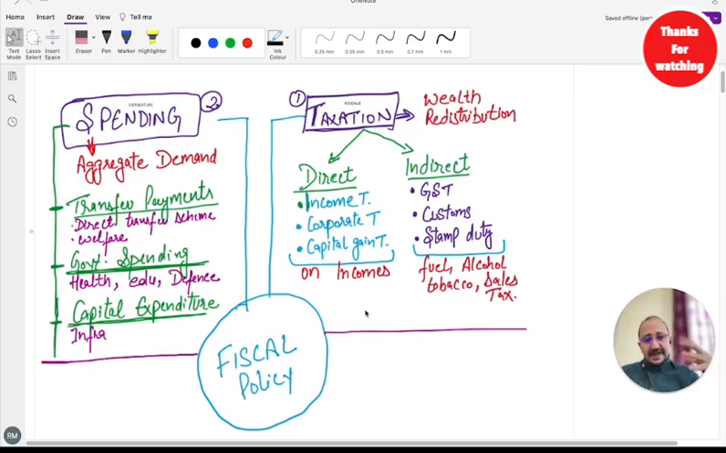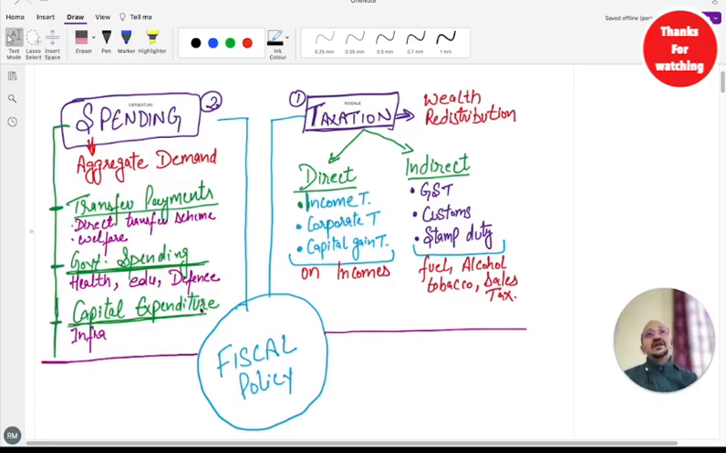Now, if the government has collected the money, right, they must be using it somewhere, right? So the government uses that money. It could be in health, building hospitals, primary healthcare centers, education, educational institutes like colleges, universities, schools, defense expenditure as well.